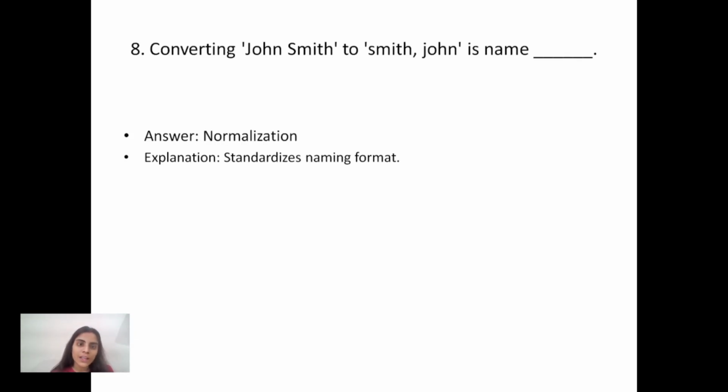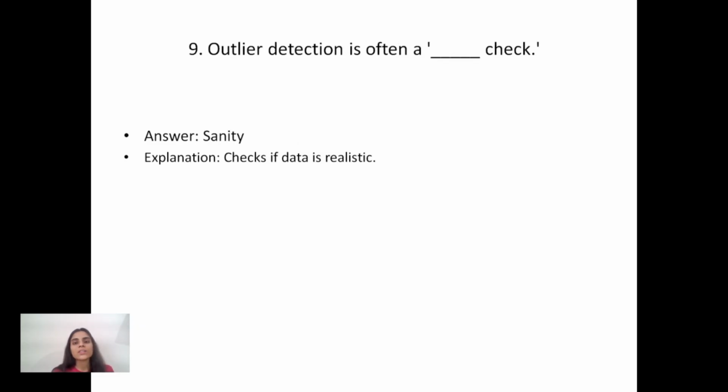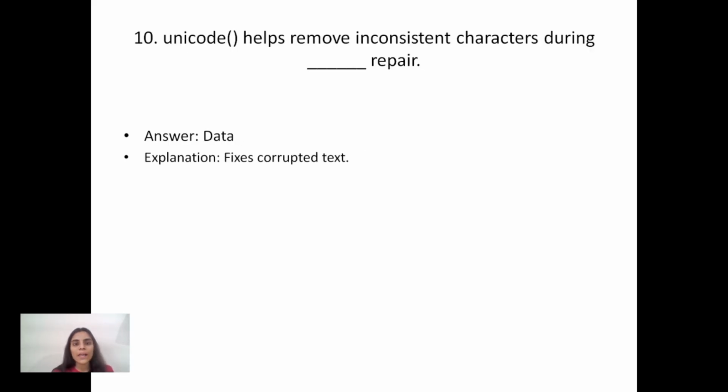Eighth question is converting John Smith to smith, converting uppercase to lowercase. What do we call this? Normalization process. The explanation of this is that it standardizes naming format. After it, outlier detection is often a sanity check. Why sanity check? Because it checks if data is realistic or not. After it, Unicode helps remove inconsistent characters during data repair. Why? Because it fixes corrupted text.